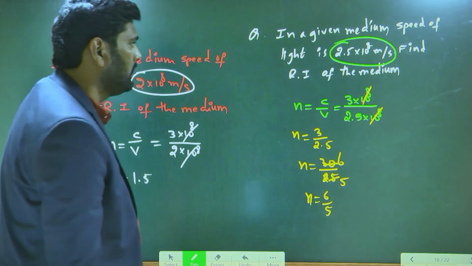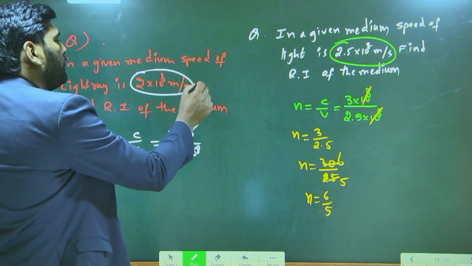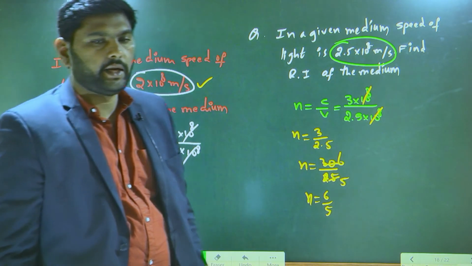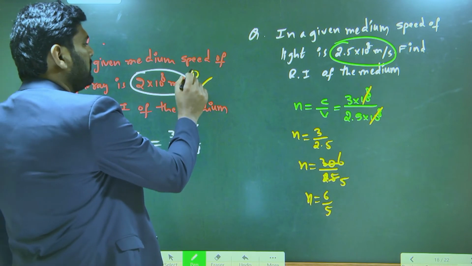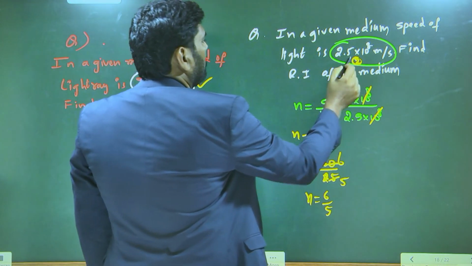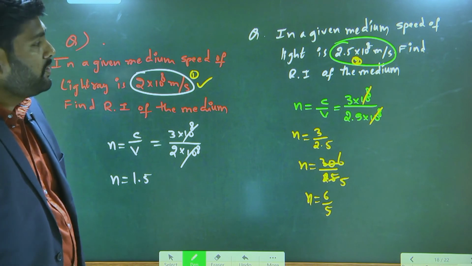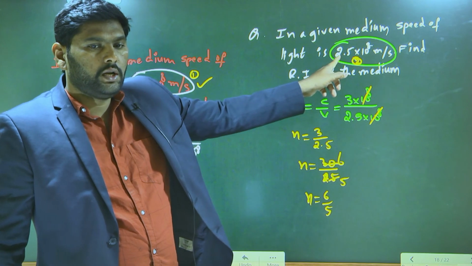Understand? So can you tell me one thing? Is 2 into 10 power 8 greater or 2.5 into 10 power 8 greater? Which value is greater? This is the first one, this is the second one. The second one is greater, which means this medium has more speed of light.